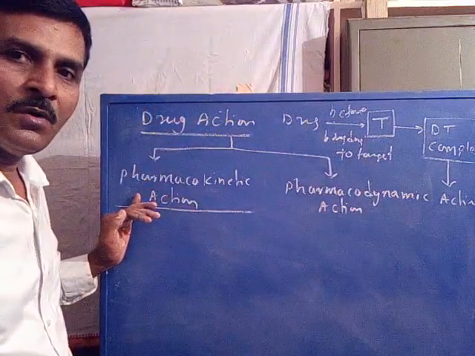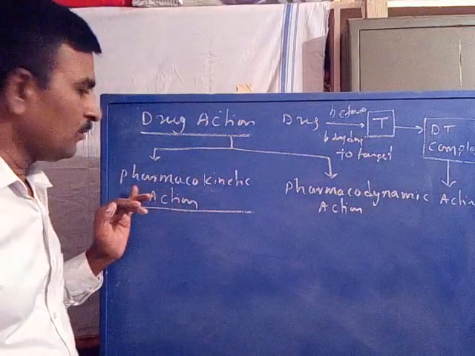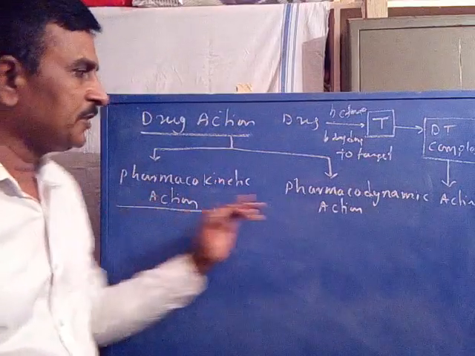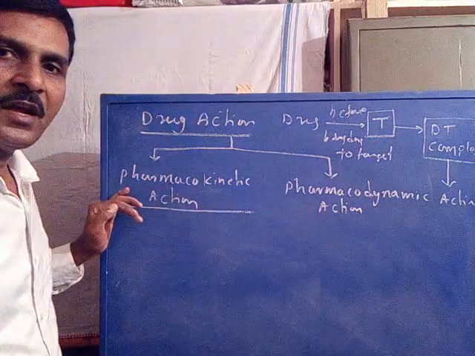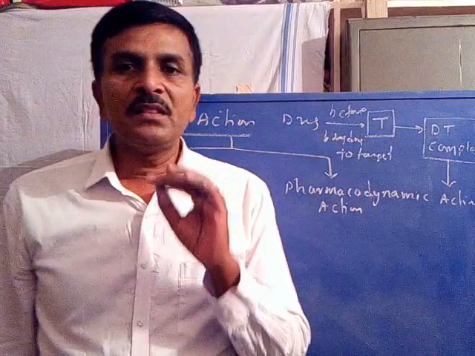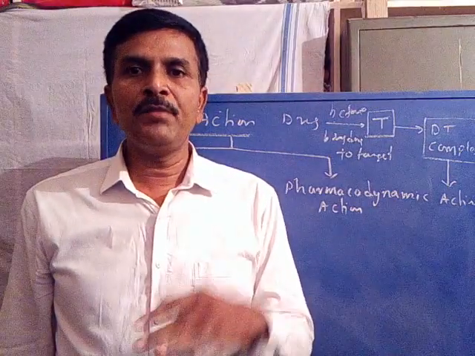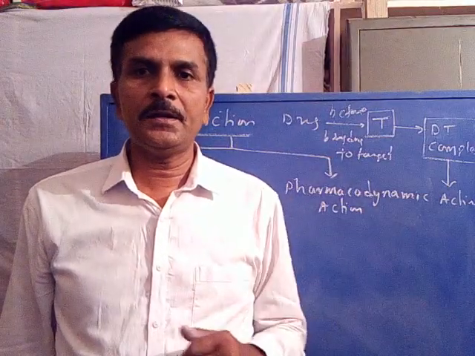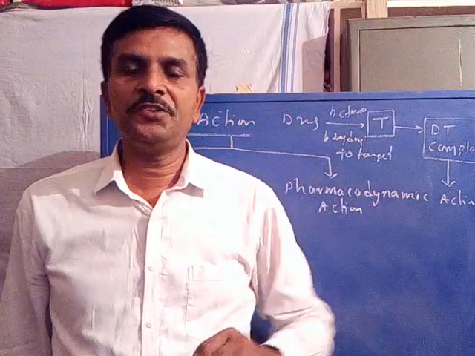We are discussing that every drug has two actions. The first one is pharmacokinetic action, the other one is pharmacodynamic action. Now we are discussing pharmacokinetic action. The initial consequences of any drug before binding to the target are called its pharmacokinetic action.